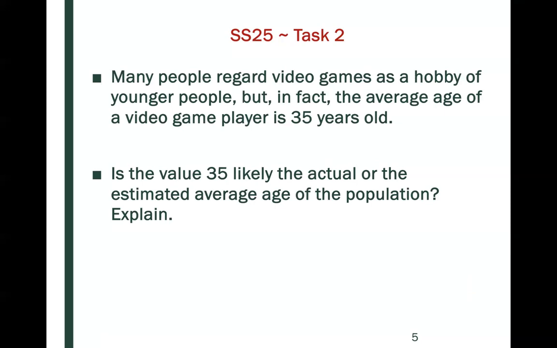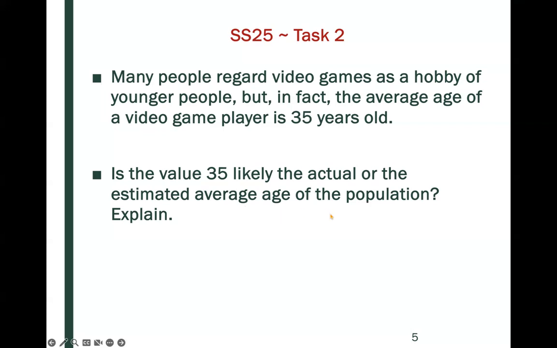Task 2. Many people regard video games as a hobby of younger people, but in fact, the average age of a video game player is 35 years old. Is the value 35 likely the actual or estimated average age of the population? And explain.